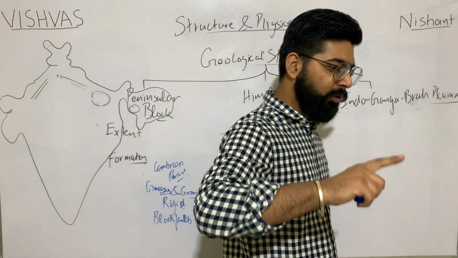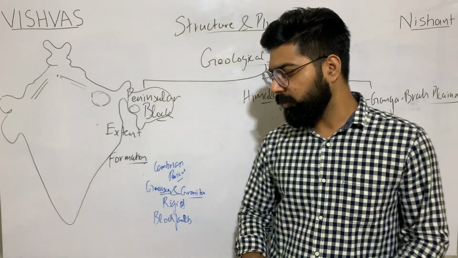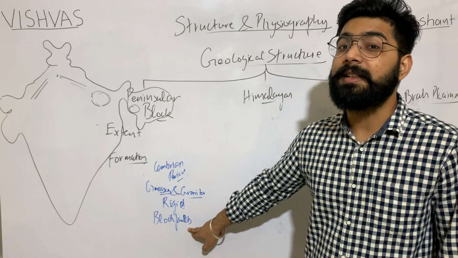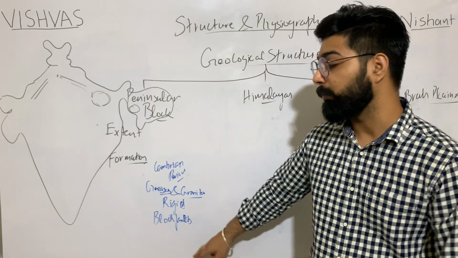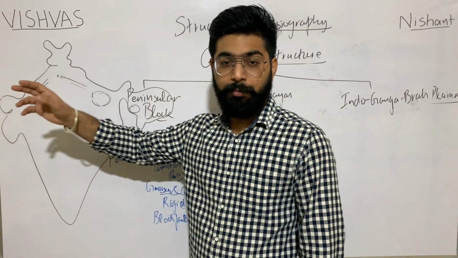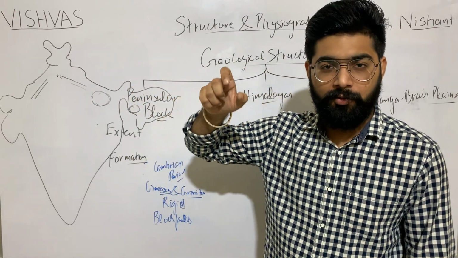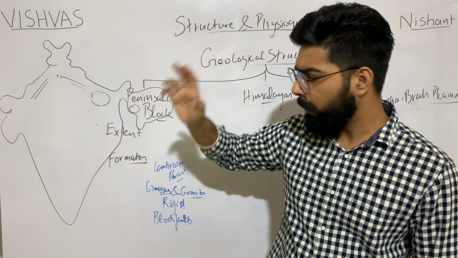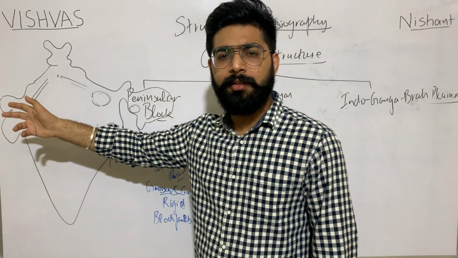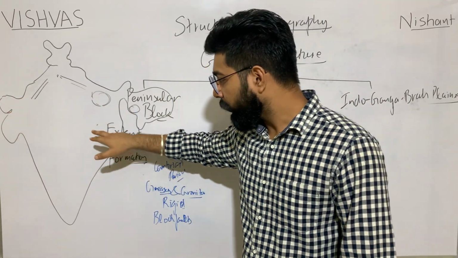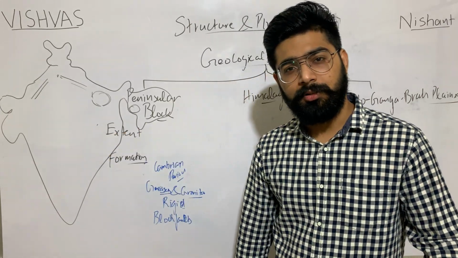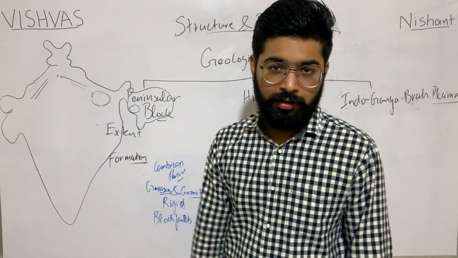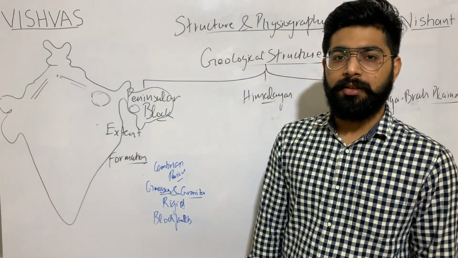NCERT also provides evidences for its statements. NCERT says block faults, and it mentions the example of Narmada, because block mountains result in the formation of rift valleys. We will discuss this in the physical part. Block mountains result in the formation of rift valleys, like Narmada and Tapi. Block mountains like Satpura and Vindhyas. It also gives the evidences.